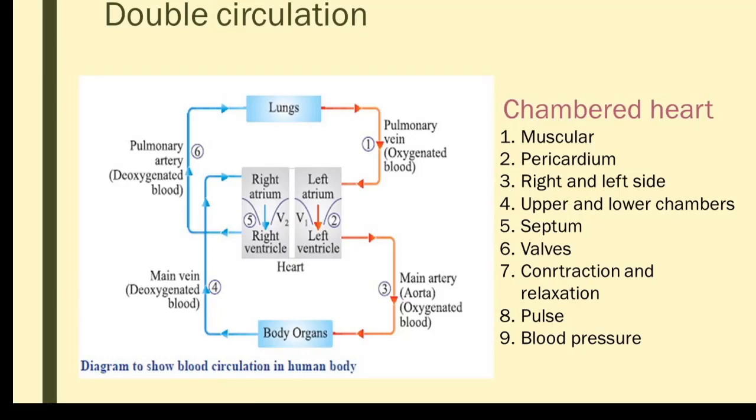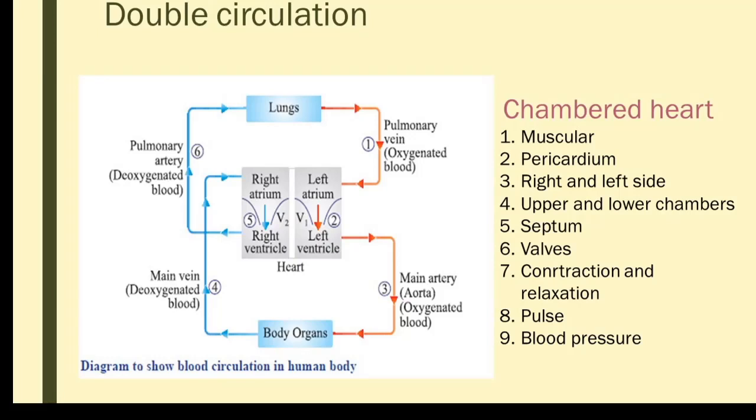And 3.5 means two upper chambers and a partially divided lower chamber. So two atria and a partially divided ventricle. There also it can manage because they are cold-blooded, so they need not regulate their body temperature. Whenever the surrounding temperature increases, their body temperature also increases.